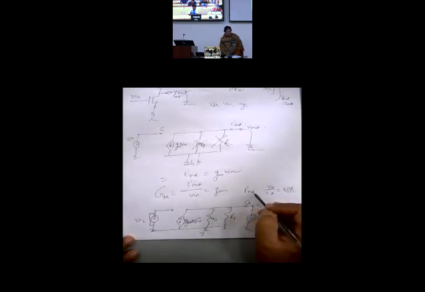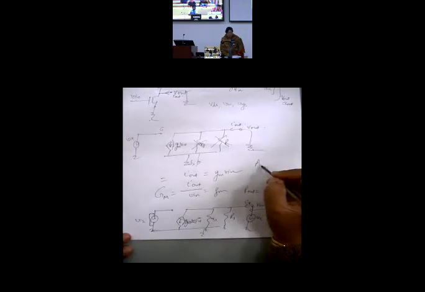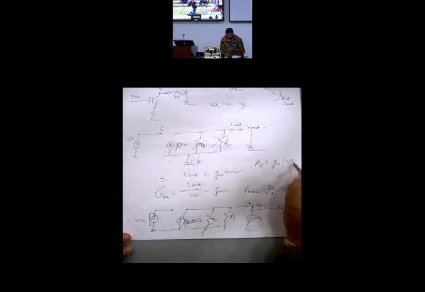So once done, I hope you can apply it anywhere. I won't be doing it again and again. This is RO parallel R. So I can immediately write my gain, AV, as capital GM is small gm, and R out is RO parallel R.